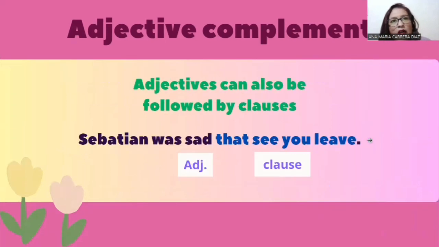And finally, okay, the adjectives can also be followed by clauses. These clauses give more information about the adjective. Sebastian was sad that he saw you leave. The clause that he saw you leave allows us to know the cause of Sebastian's sadness. And also, these are not the only configurations of the adjective complement. They help us understand the ways in which an adjective can be complemented to give it a better meaning.